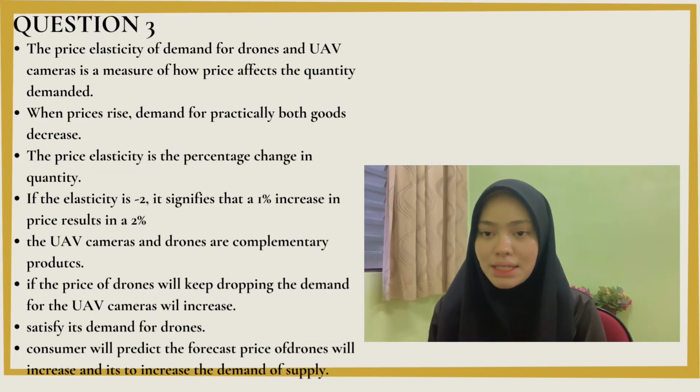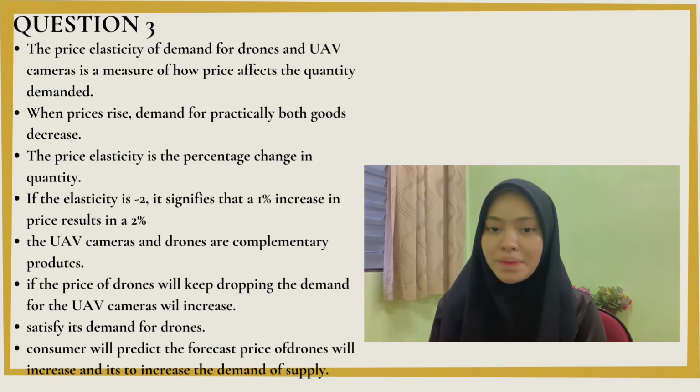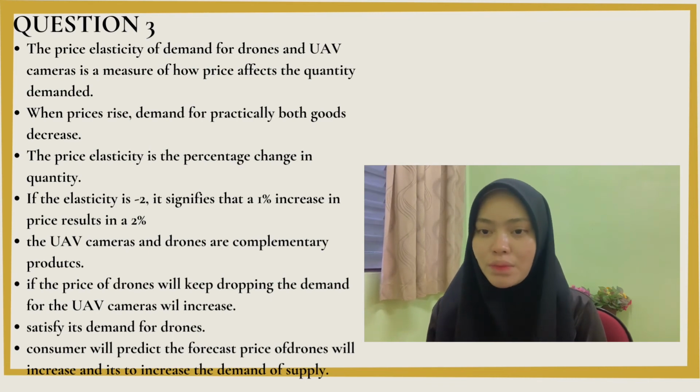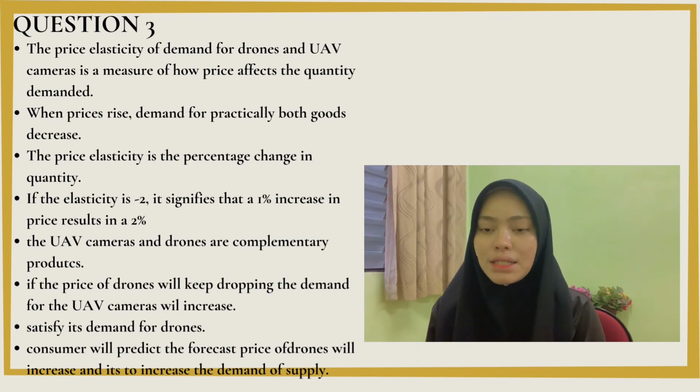The price elasticity of demand for drones and UAV cameras is a measure of how price affects the quantity demanded. When prices rise, demand for practically both goods decreases, but it decreases more for some than for others. The price elasticity is the percentage change in quantity demanded when the price increases by 1% while all other factors remain constant. If the elasticity is negative 2, it signifies that a 1% increase in price results in a 2% decrease in quantity demanded.